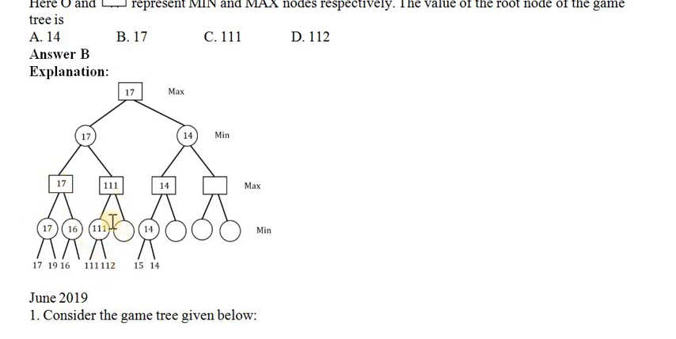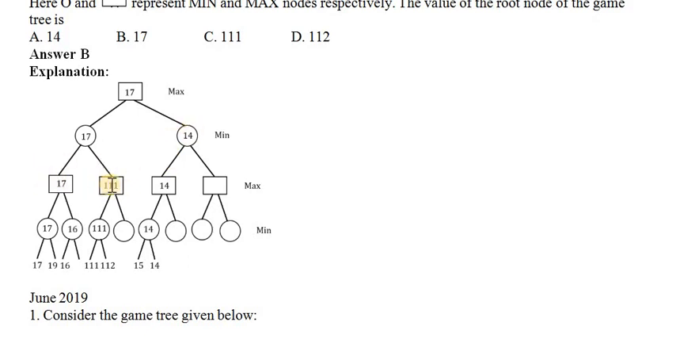Like that, for these two nodes, here it is 111 and 112, the minimum is 111. There is no other value from this node, so 111 is given. Here we have 14 and here we have 15. Among these, 14 has to come, so 14 comes here. Now no more value there, this 14 goes there.